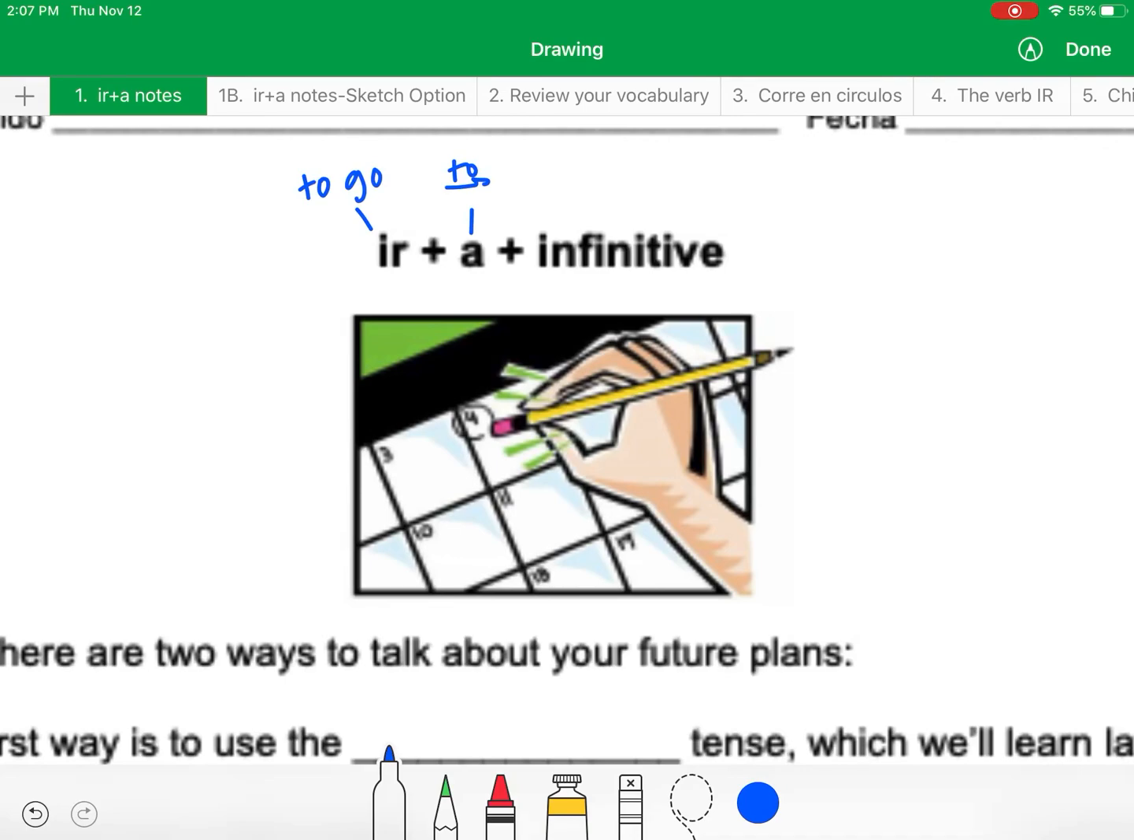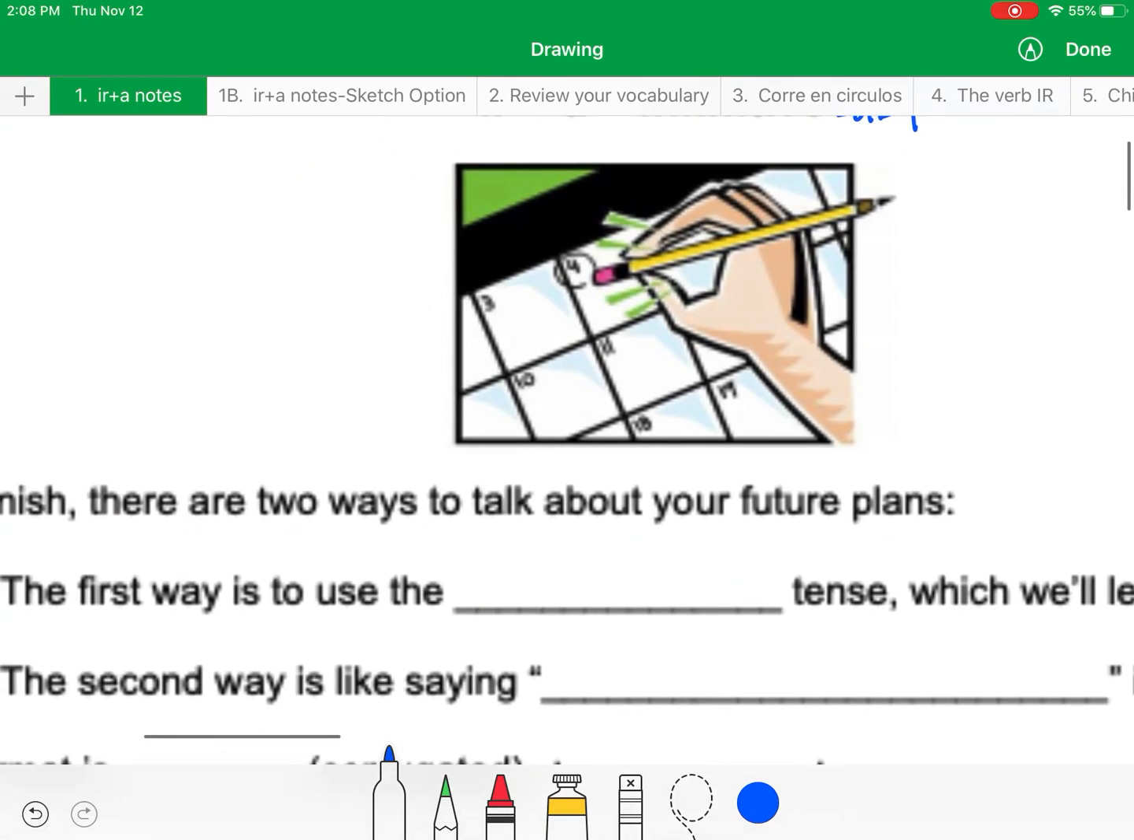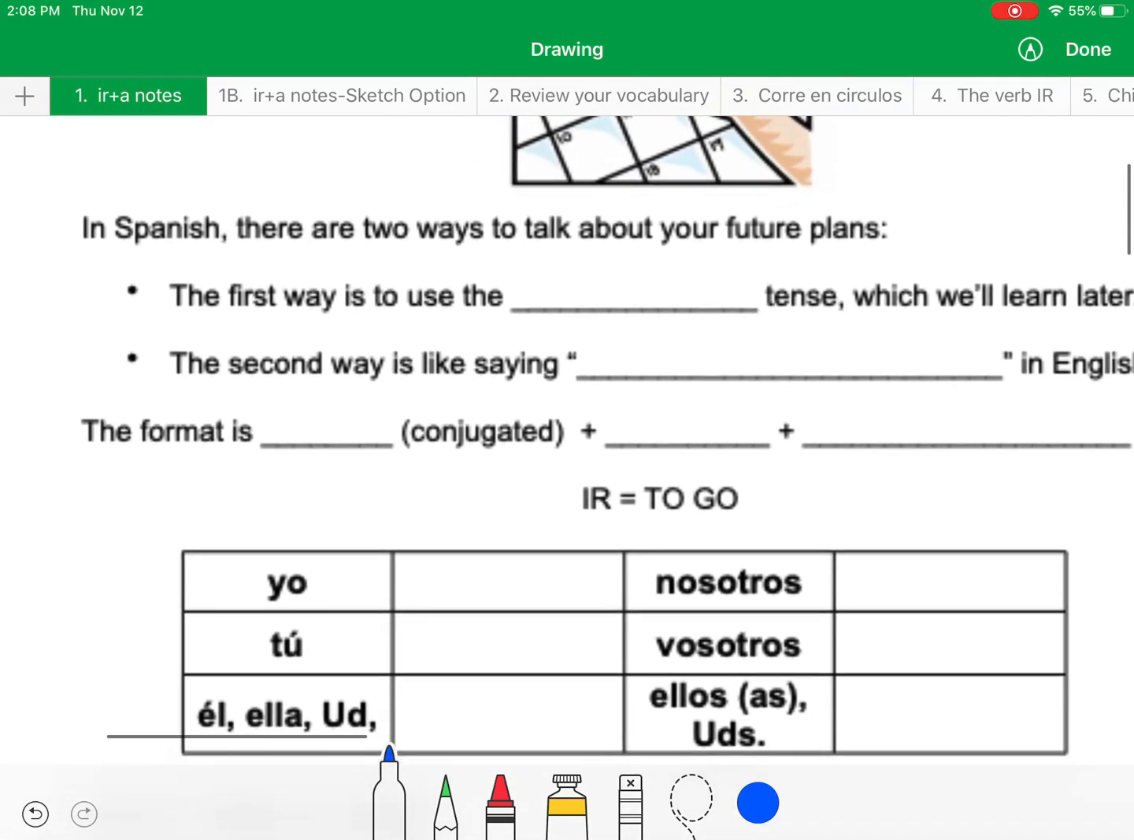And then an infinitive is a verb that is not conjugated. Okay, so usually whenever a verb is not conjugated, it's going to end in three things: AR, ER, IR. Okay. All right, so there are two ways to talk about your future plans, okay?